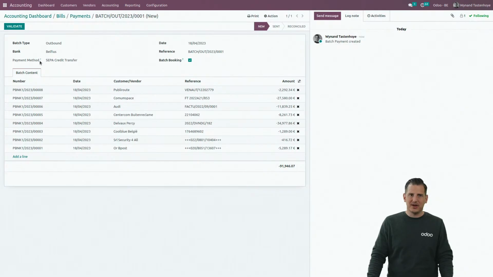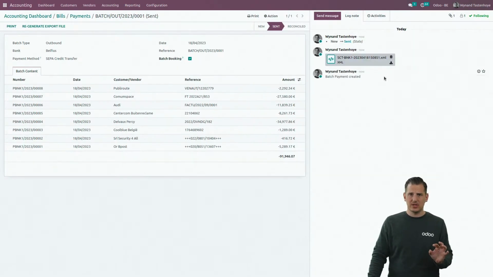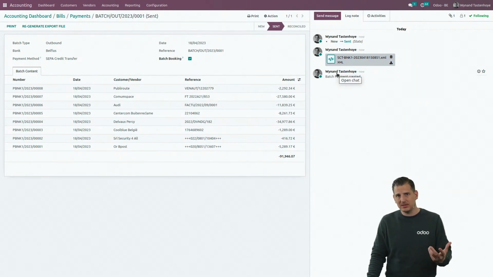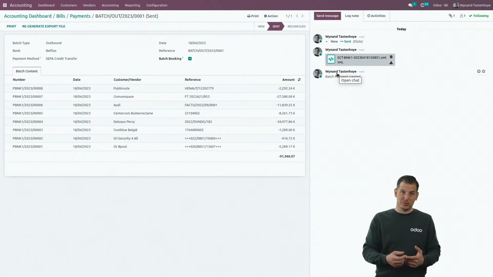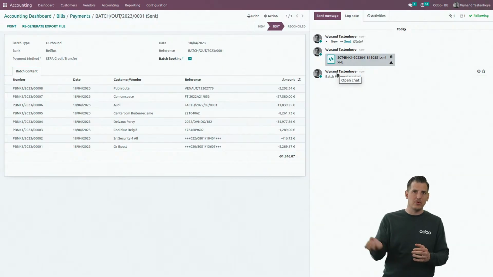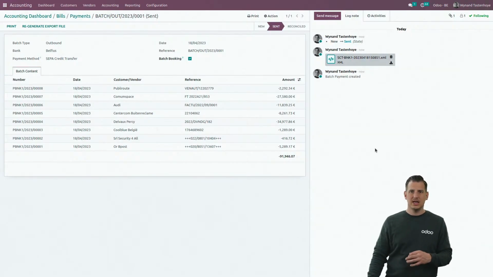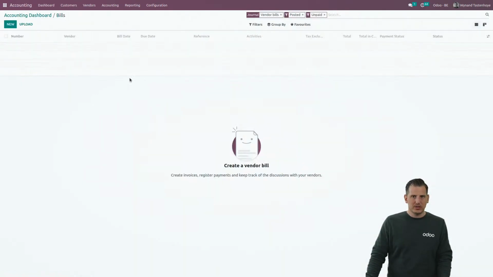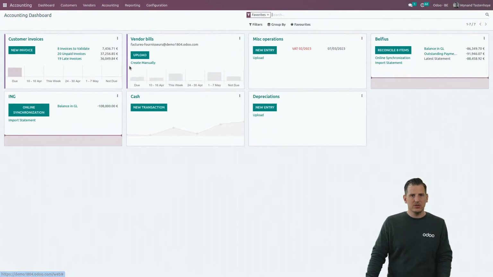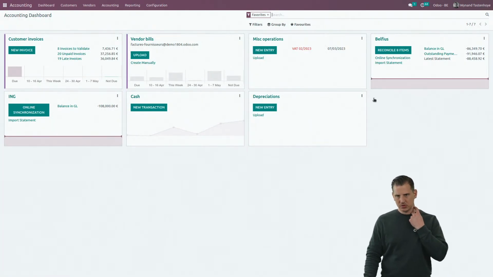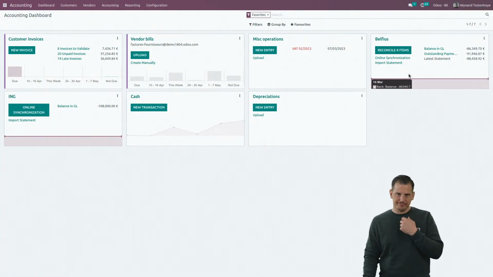And because I defined the fact that it's a SEPA credit transfer, when I validate these, I create immediately an XML, which is the SEPA standard, that your customer can use in order to upload on his bank account. And because the SEPA is a standard file, all necessary information to execute the payments is already pre-filled in there. So if we go back to the bills, we can see that there is nothing unpaid anymore because they're now in an in-payment stage. So let's have a look at the banks now.